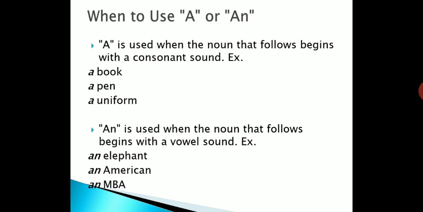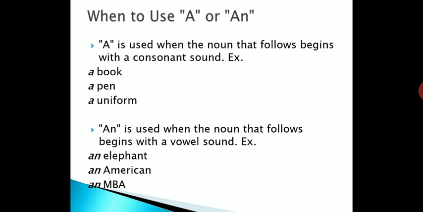A is used when the noun that follows begins with a consonant sound. Generally, students go for the consonant letter. They are not going for the consonant sound. But for a or an, we have to check the sound, consonant or vowel, in place of the letter. What is the sound there? That is important. Remember this thing: sound matters, not the letter.